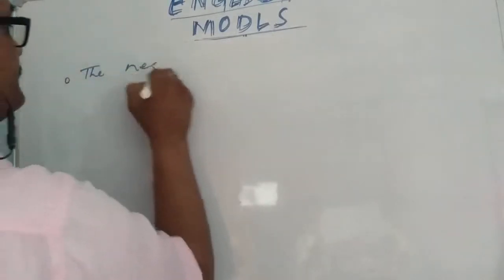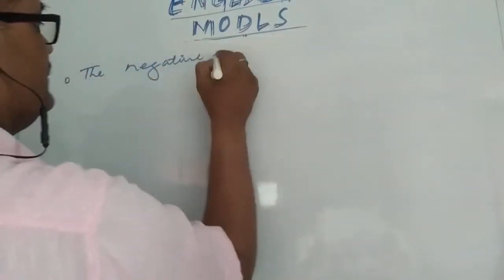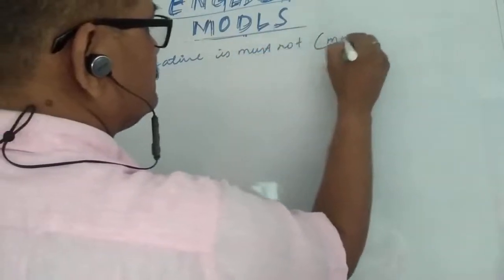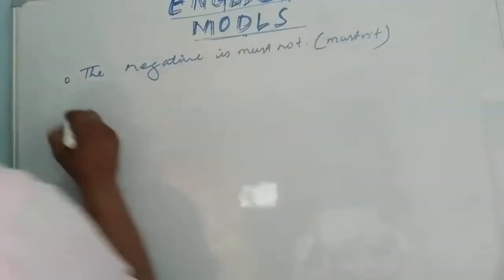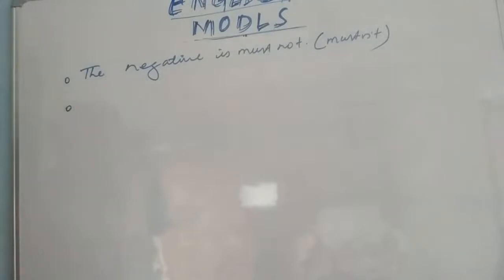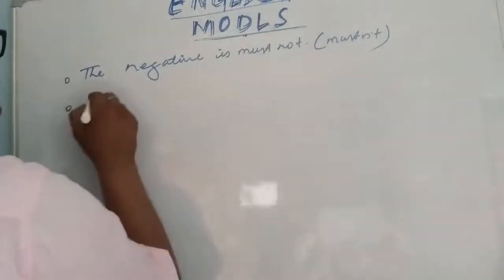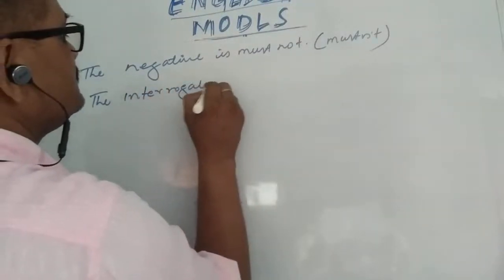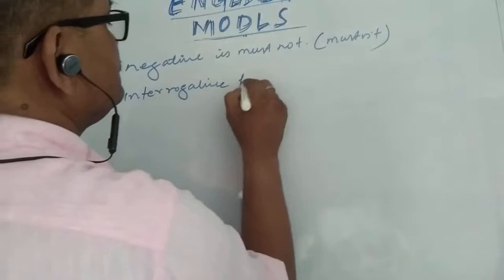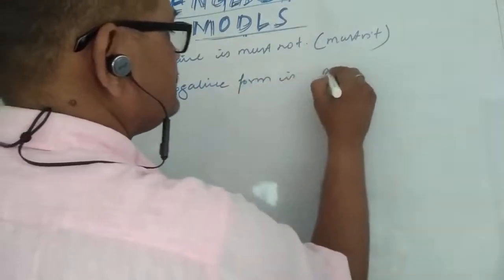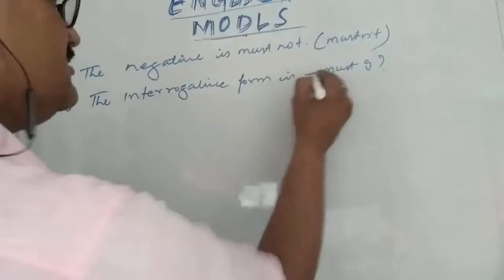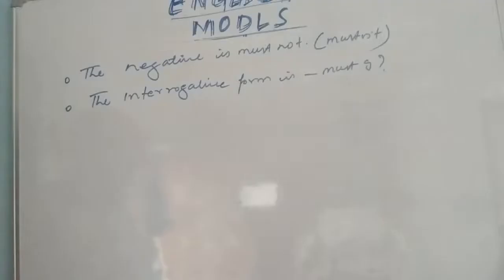The negative is must not, mustn't. And the interrogative form is must, as in must I.